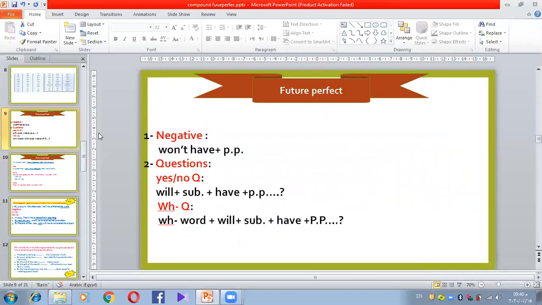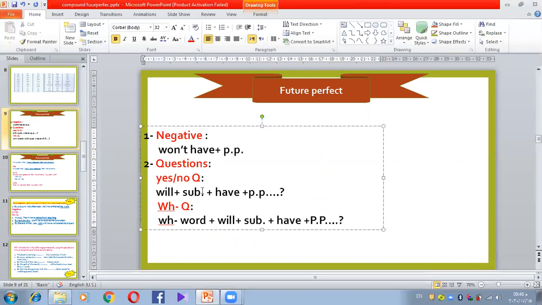How can I make the negative out of this sentence, and the question? Of course, it's very easy. Will is negated like what? Won't, will not, won't have plus PP. A yes or no question starts with the helping verb: will plus the subject plus have plus the PP. A WH question is WH word plus the helping verb plus the subject plus have PP.